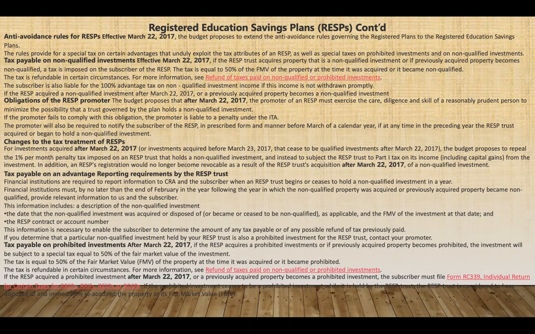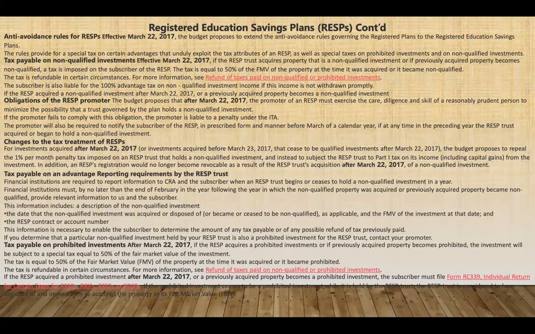Tax payable on non-qualified investment, effective March 22nd, 2017: if the RESP trust acquires property that is a non-qualified investment, or if previously acquired property becomes non-qualified, a tax is imposed on the subscriber of the RESP, and the tax is equal to 50% of the fair market value of the property at the time it was acquired or it became non-qualified.